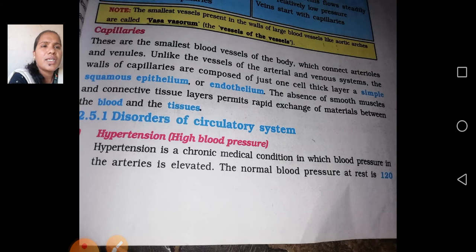Hypertension is a chronic medical condition in which blood pressure in the arteries is elevated. Arteries always carry the oxygenated blood, so automatically what will happen here? The arterial pressure is elevated and automatically it will raise the normal blood pressure, which at rest is 120. Rest is nothing but the normal BP of the persons.